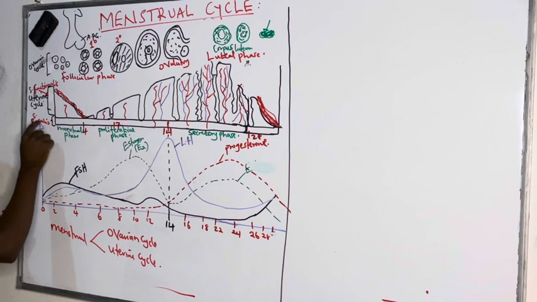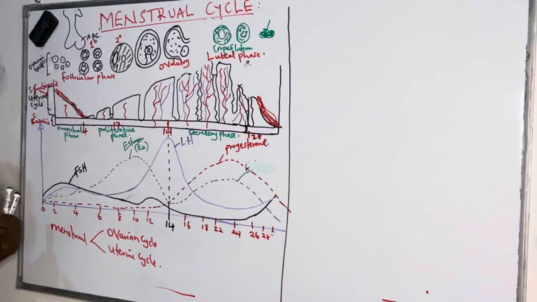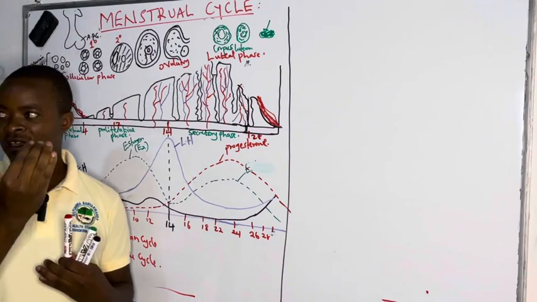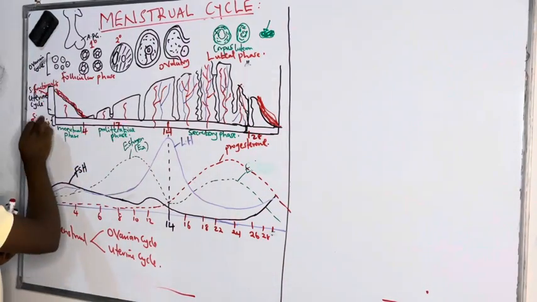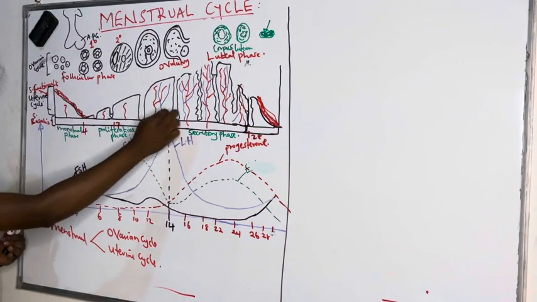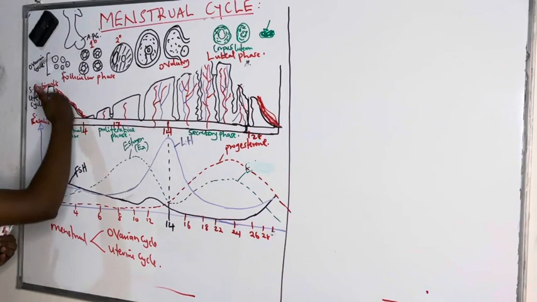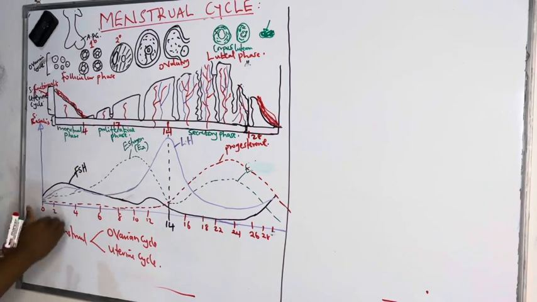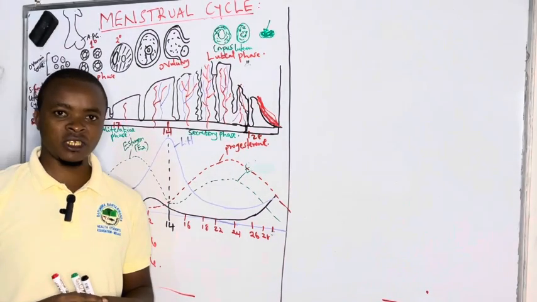As we know, the endometrium is made up of majorly two layers: the stratum basalis, which does not participate in the shedding, and the functionalis layer, which is the one that keeps shedding every month. So during menses, we see the functionalis layer being shed.